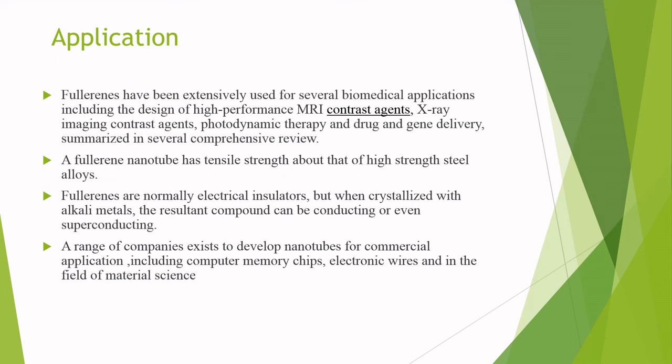Fullerenes are normally electrical insulators, but when crystallized with alkali metals, the resultant compound can be conducting or even superconducting. For example, when K3C60 is cooled, its resistivity begins to drop sharply at about 18 kelvin, indicative of superconductivity. This is a very good superconductor.